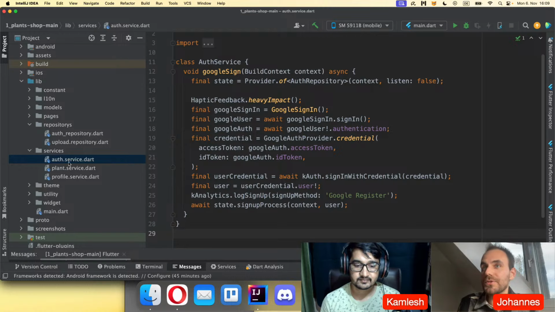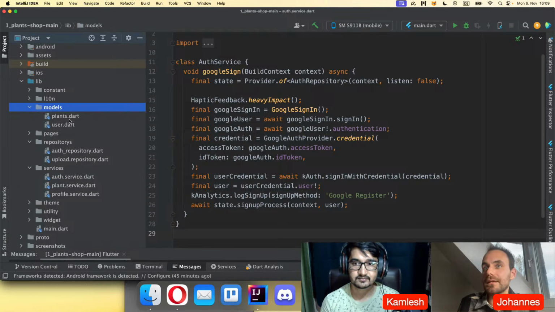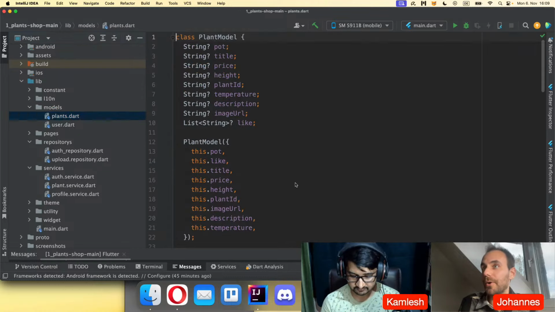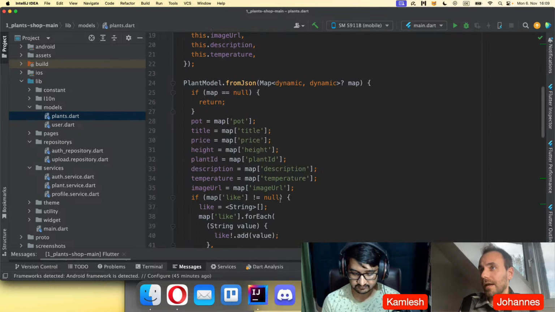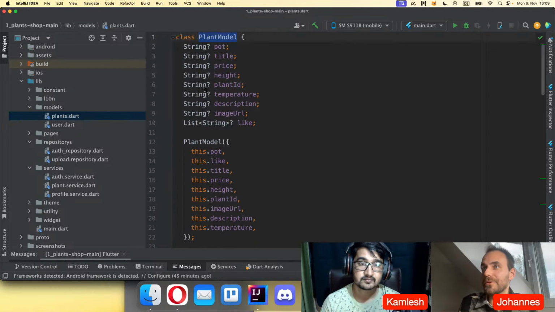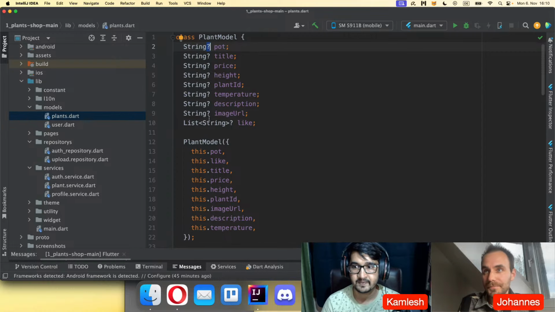Let's also go into the model class, and I will go here to a model. So he has created this blend model that he uses all over the application. I don't want to go into every detail now, but one detail I want to point out is he has done everything with a question mark, which makes it nullable. But usually you don't need to make everything nullable. In most cases, it should not be nullable. By default, it should not be nullable.